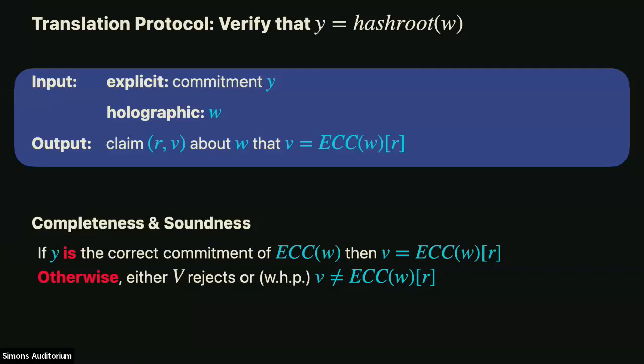And as usual, if the claim is true, we get a correct claim about the encoding. And if the claim is false, then with high probability, either the verifier rejects or we get a false claim about the encoding of the input. And we want a constant number of rounds. We want the verifier to run in time n to the sigma here. It's not even reading the entire input.